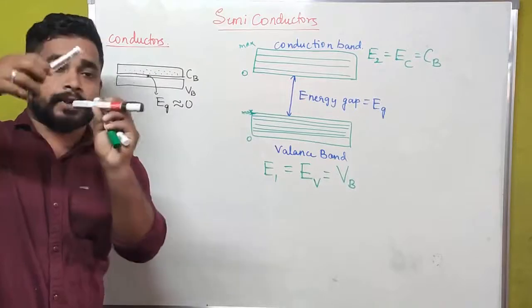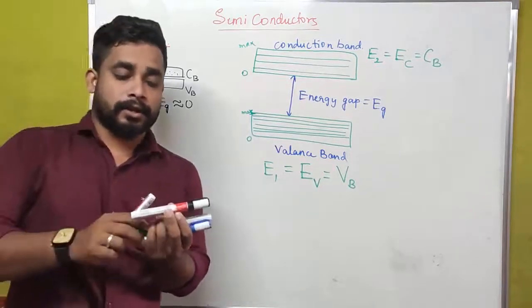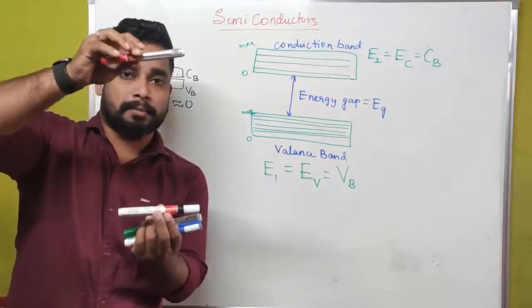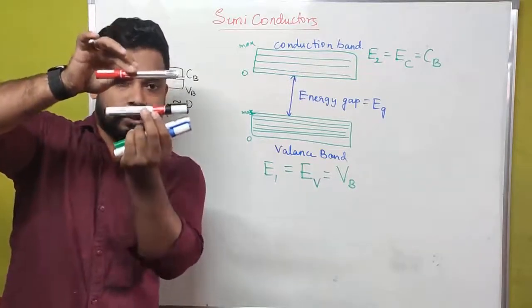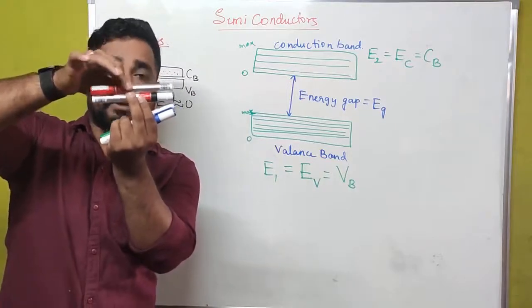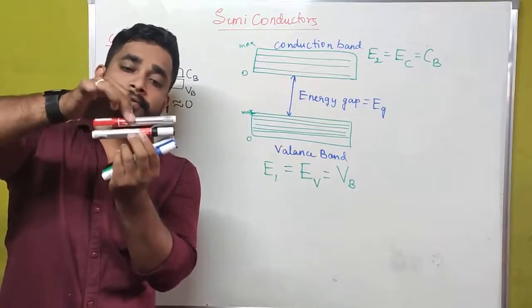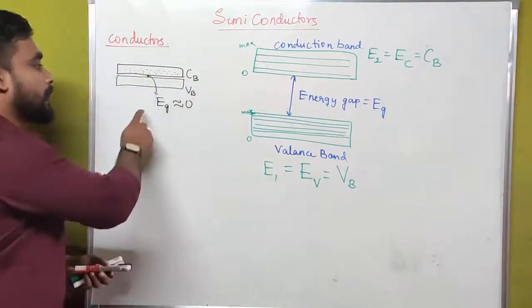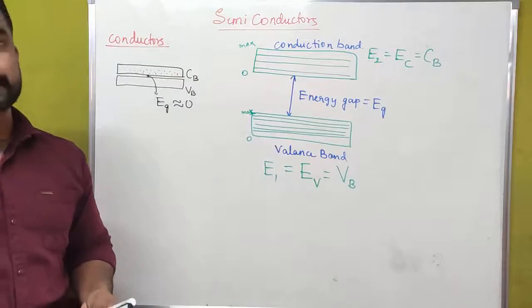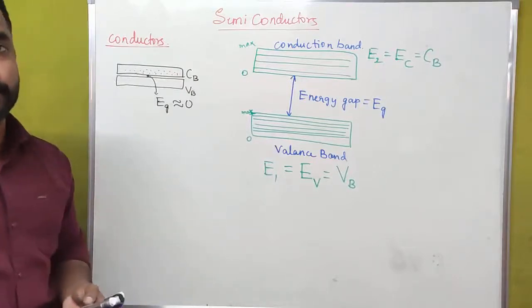For example, if we consider this as the valence band and this as the conduction band, the energy gap between these two energy levels is approximately overlapping. They are almost overlapping with each other. That is why the energy gap in conductors is very small, or approximately equal to zero.